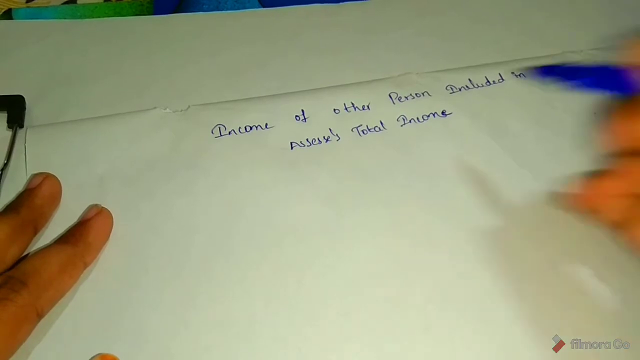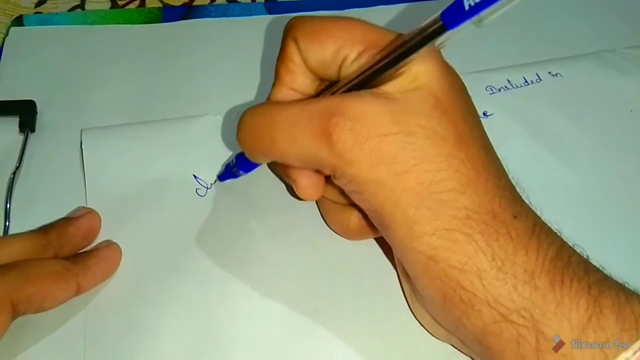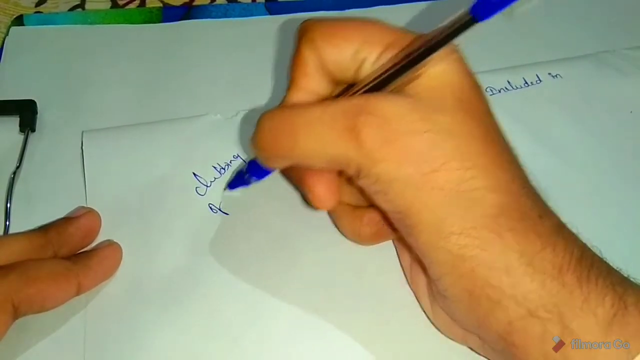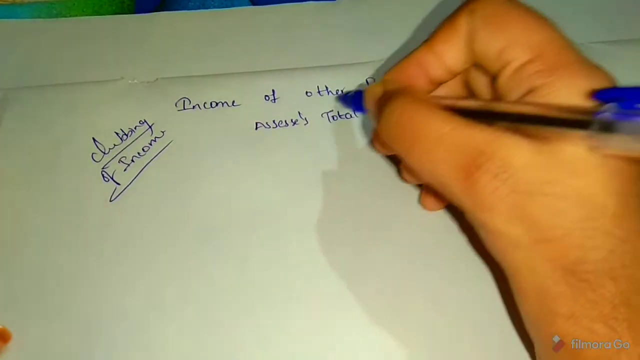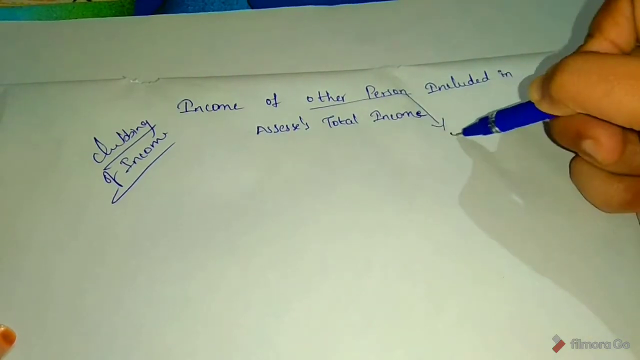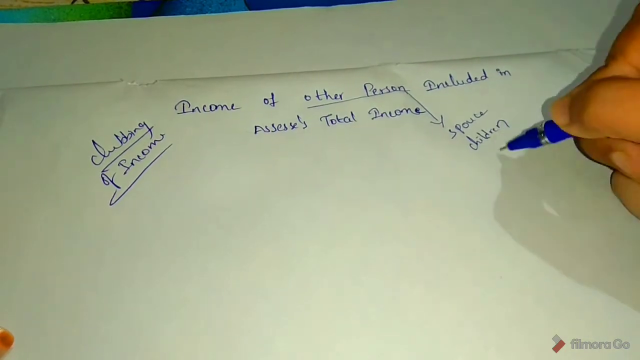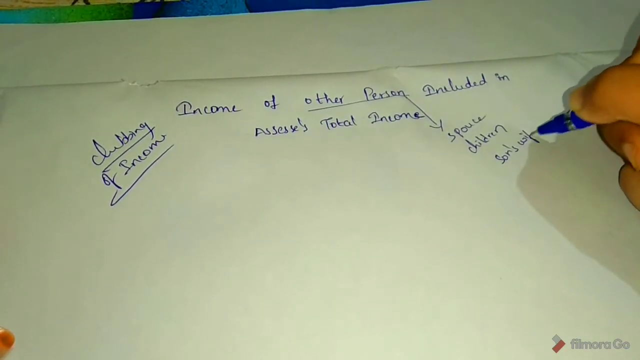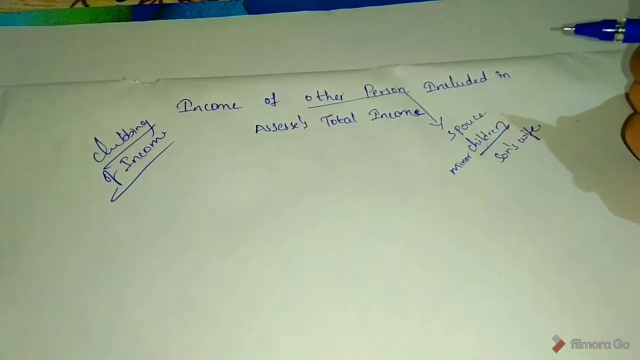Hi friends, today we are going to discuss direct tax, in that income of other person included in assessee's total income. So income of other person included in assessee's total income is nothing but clubbing of income. Okay. So here other person means spouse, children and son's wife. Okay, minor children.